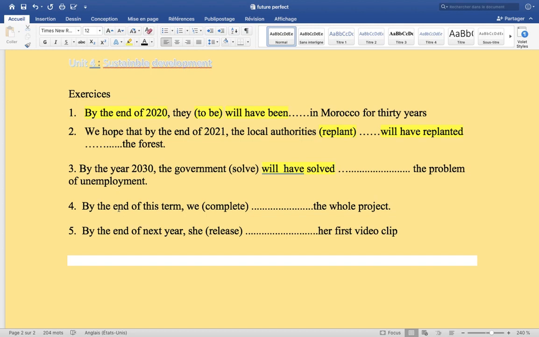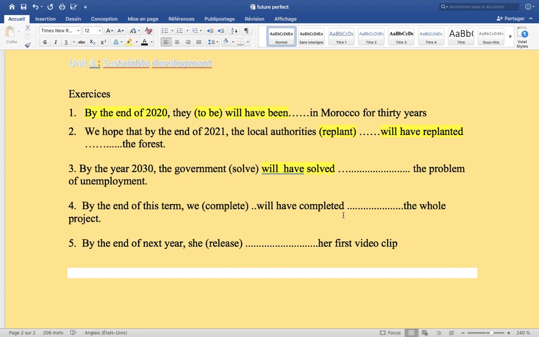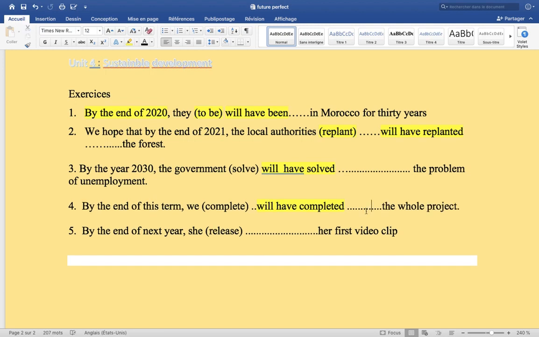Then we have number four: by the end of this term, term means semester, we complete the whole projects. So we will have completed the projects. Complete is also a regular verb. Sometimes they give you irregular verbs. So we will have completed the whole project by the end of this term.